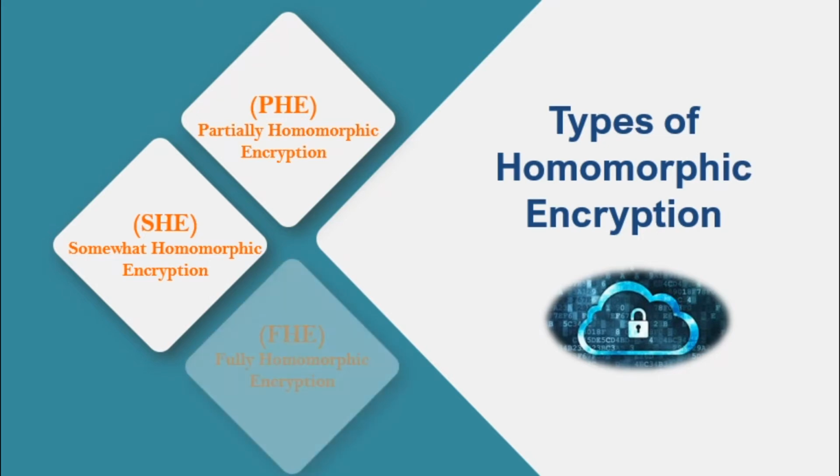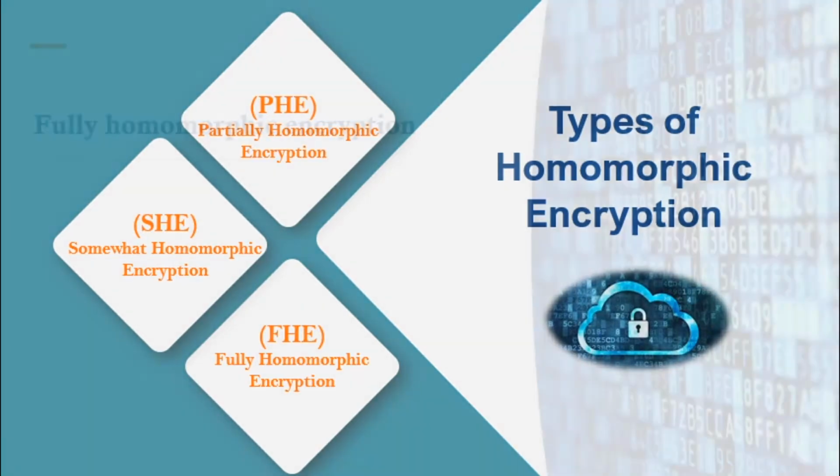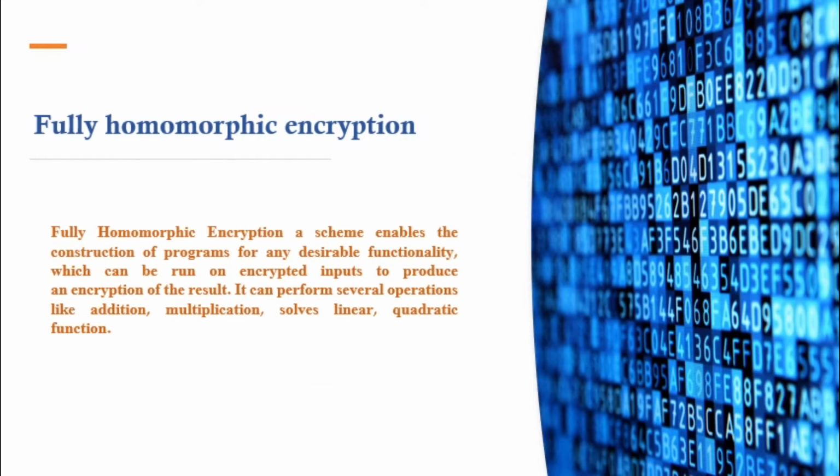Fully homomorphic encryption allows a large number of different types of evaluation operations on the encrypted message an unlimited number of times. Fully homomorphic encryption enables the construction of programs for any desirable functionality, which can be run on encrypted inputs. It can perform several operations like addition, multiplication, linear and quadratic functions. The goal behind fully homomorphic encryption is to allow anyone to use encrypted data to perform useful operations without access to the encryption key. In particular, this concept has applications for improving cloud computing security.